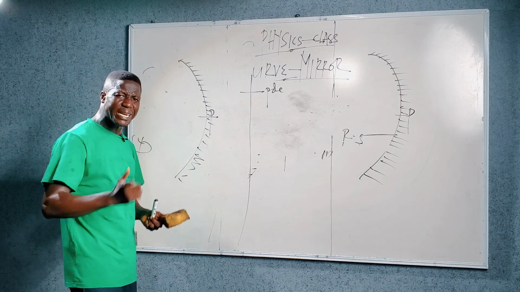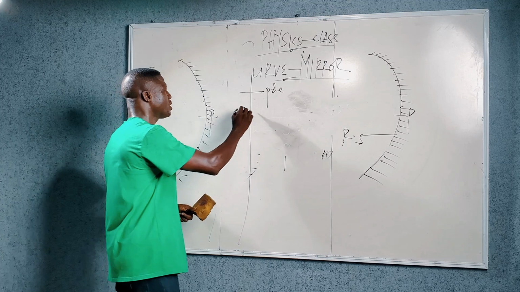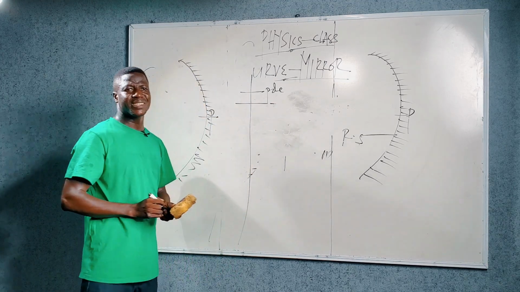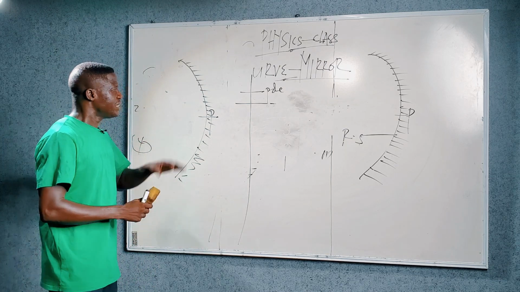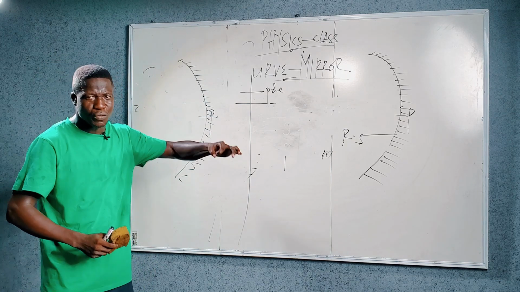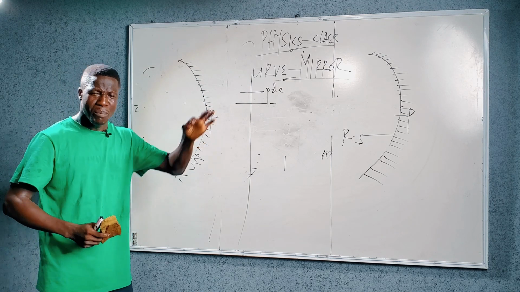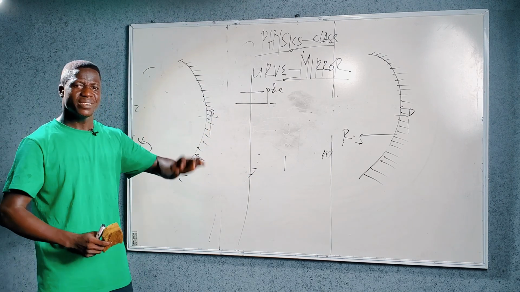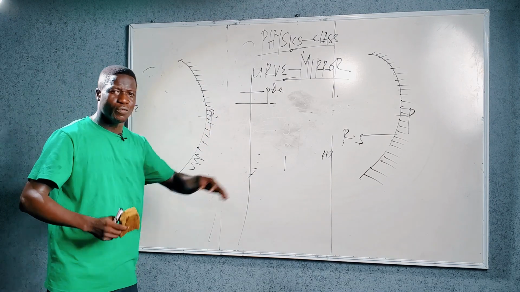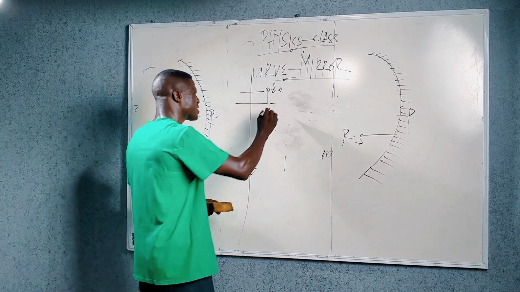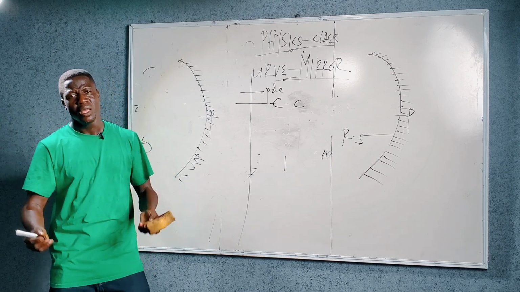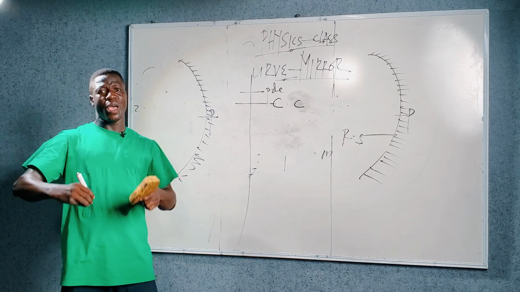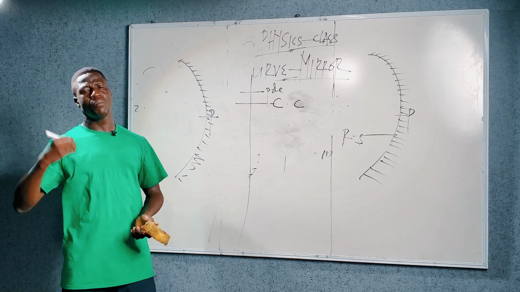Another vital technical term you need to know is the center of curvature of the mirror. There's a distinction between the midpoint of the mirror and the center of curvature of the mirror. What is called the center of curvature? The center of curvature simply means the center of the sphere of which the mirror was formerly a part.